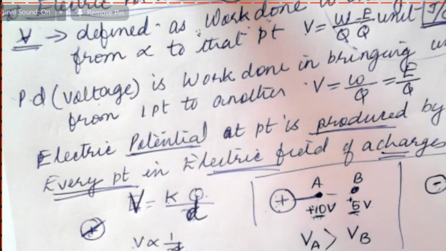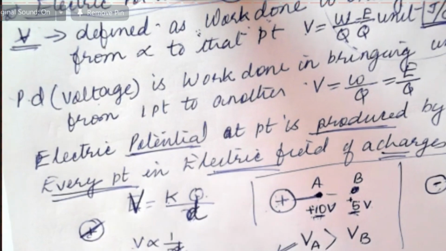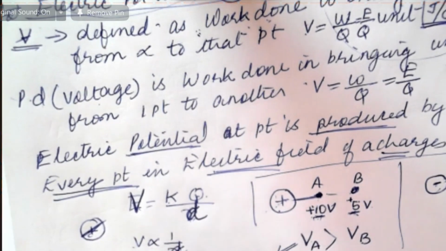So we can say this rule. For positive charges, as distance increases, the potential decreases. Now you come back to this. Which is at a greater potential? Potential at C or potential at D? Which is bigger, minus 10 or minus 5?